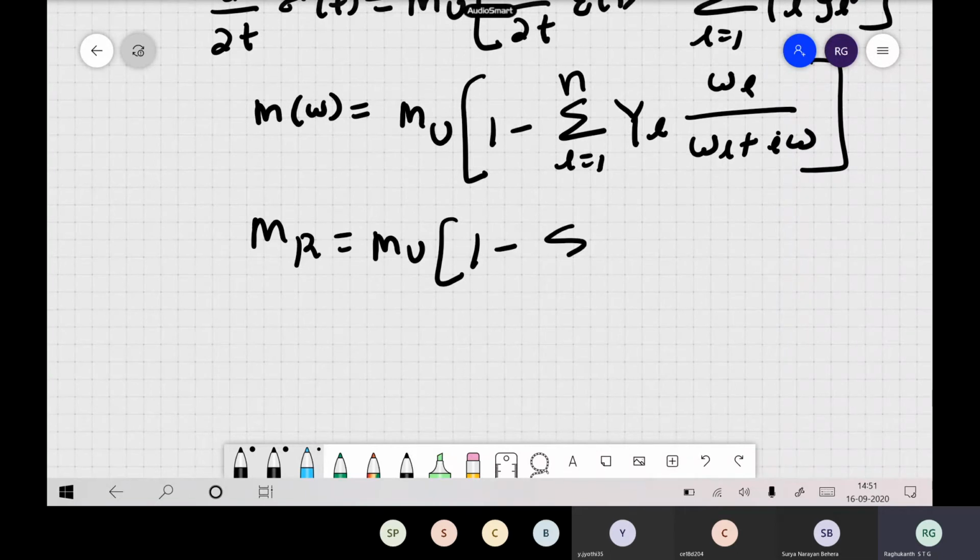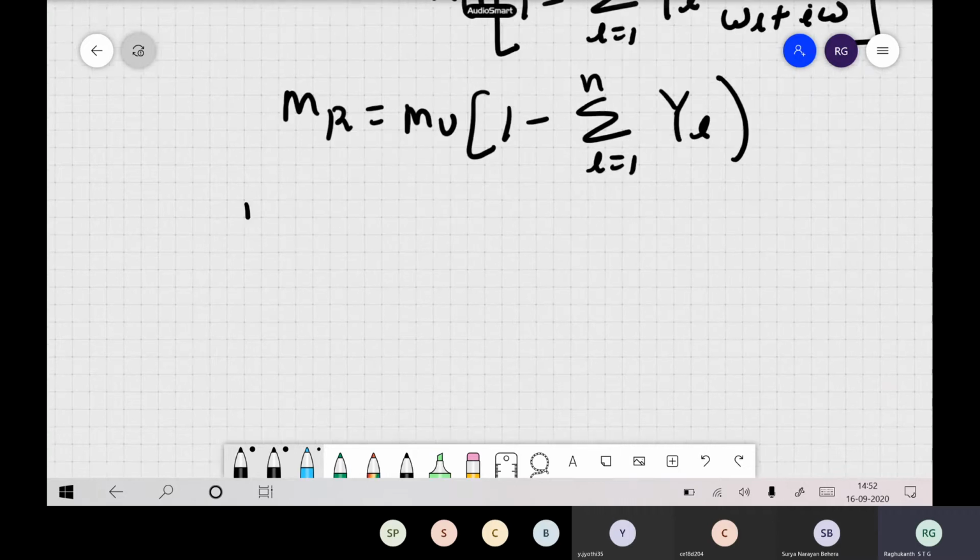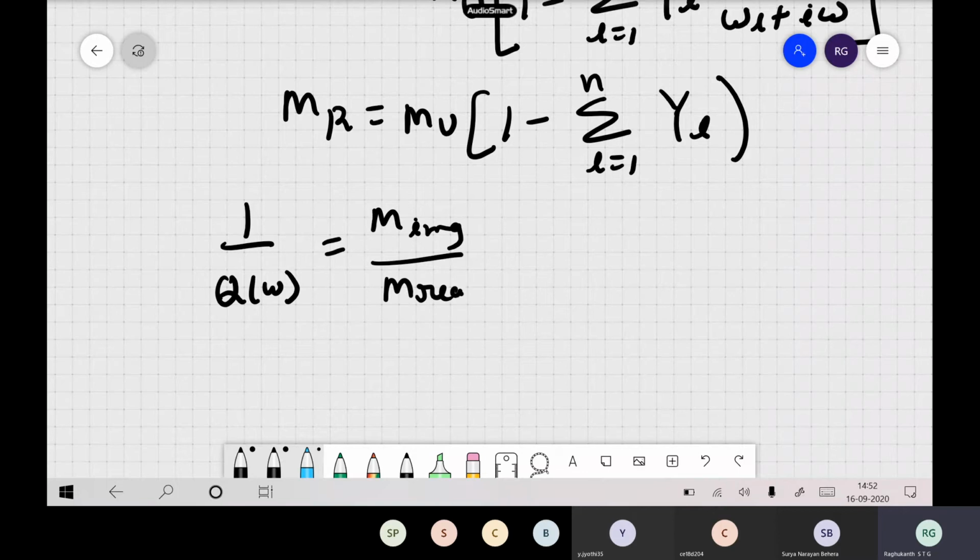Sometimes you see y_L kind of a thing. And to find out the quality factor, 1 by Q of omega is m imaginary by m real. So this will be the sum over L equal to 1 to n.